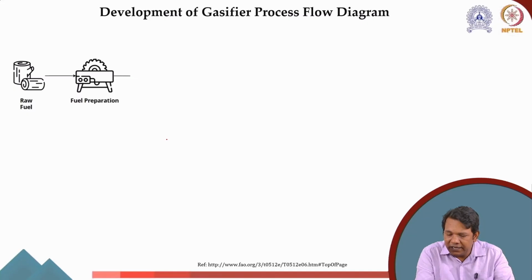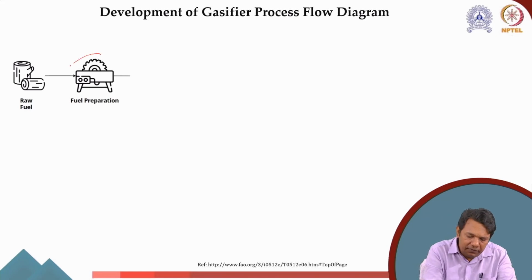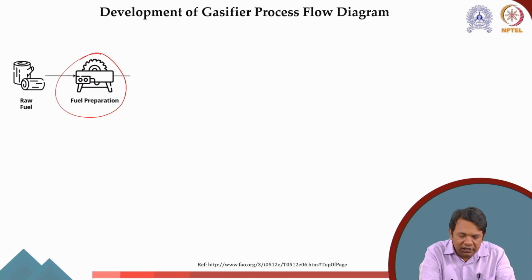Once the biomass is collected and stored, what do you need? You need pre-treatment, or rather pre-processing. As I said, you need to size it, dry it, and remove the sand, stone and other non-biomass particles from it. So we make a fuel preparation unit. This preparation unit is not a single unit; it can have a lot of other units as well.